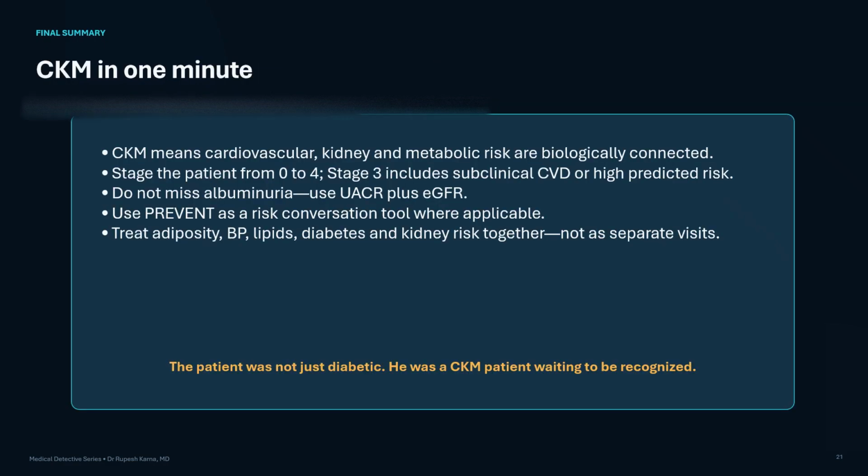Let us summarize CKM syndrome now. Cardiovascular, kidney and metabolic risks are biologically connected and should not be treated as unrelated comorbidities. Stage the patient from 0 to 4. Stage 3 is the silent transition where subclinical cardiovascular disease, pre-heart failure, very high risk CKD or very high predicted risk is present before overt symptoms. Do not miss albuminuria. Use UACR together with eGFR. Use PREVENT equations as a structured risk and treatment tool where applicable, while recognizing limitations in local calibration.